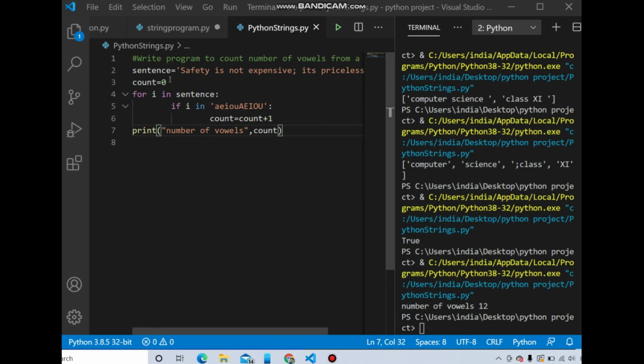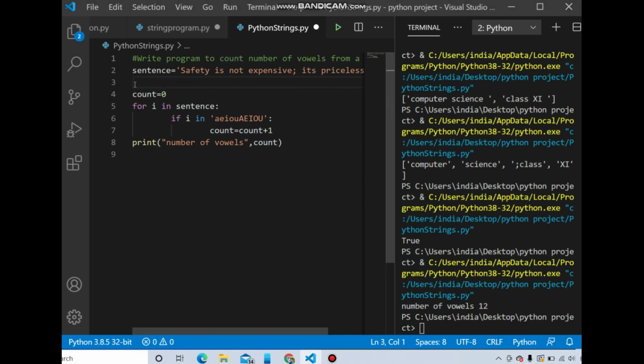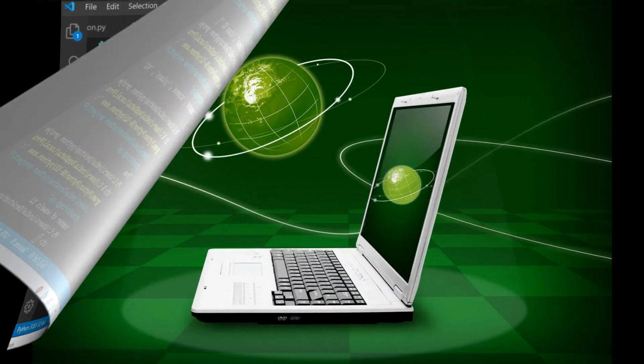So what we are doing here is, i is a control which is on the sentence. That means we are first picking up S, checking whether that S is from the list A, E, I, O, U in lowercase or uppercase. If not, then we are leaving it. Now you can also ask the user to give an input for the sentence. Instead of initializing it, you can ask the user to input any sentence, and from the user's choice of sentence, you can calculate the number of vowels. So this is what we will do, using the input function. No need to give int or float before that, because by default the input function accepts everything as characters.